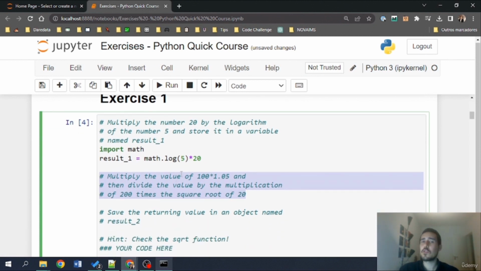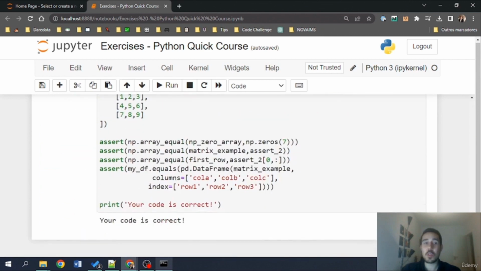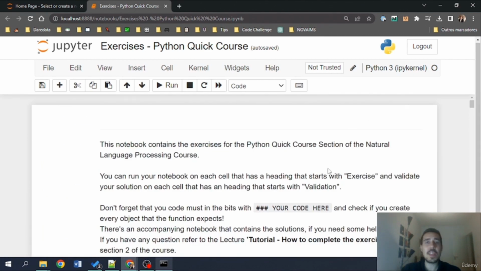These exercises should cover the things that we've learned in this Python quick course, and I hope that you enjoy them and you find them fun. I'm going to take this out now so that you have your code here. In this notebook for the quick course, we have around 20 exercises for you to practice your first Python code. Thank you very much for enrolling in this Python quick course.